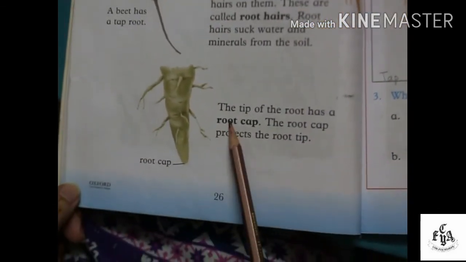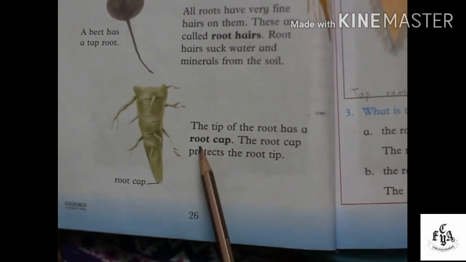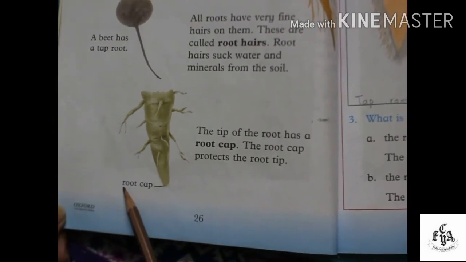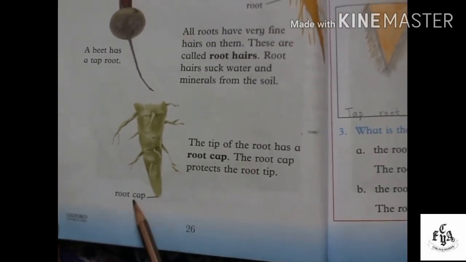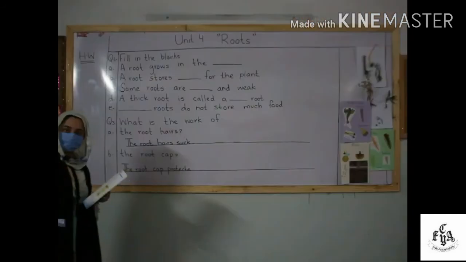Now root cap. This is the root cap. The tip of the root has a root cap. This is the tip of the root and it is called the root cap. What is the function of the root cap? The root cap protects the root tip.